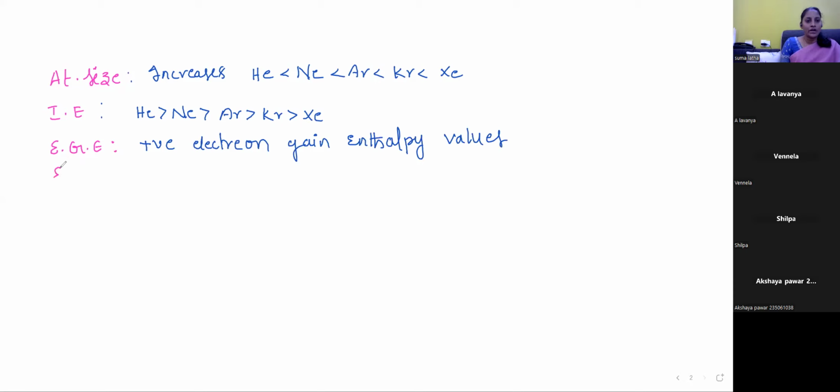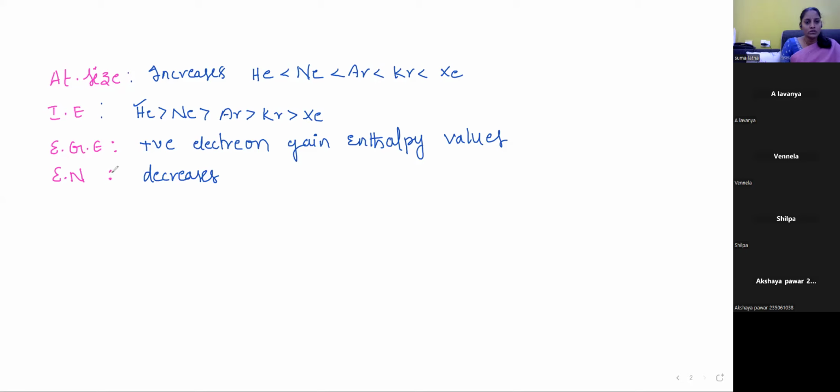Next is electronegativity. Does electronegativity decrease or increase down the group? Electronegativity decreases down the group, just like ionization enthalpy. The same order you can write here, so I'm not writing that one again. Just try to understand.